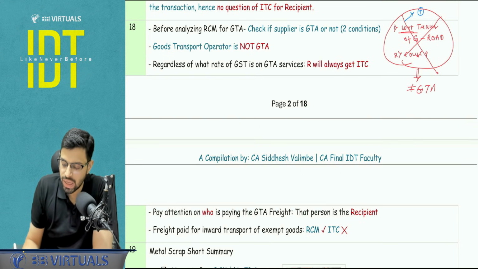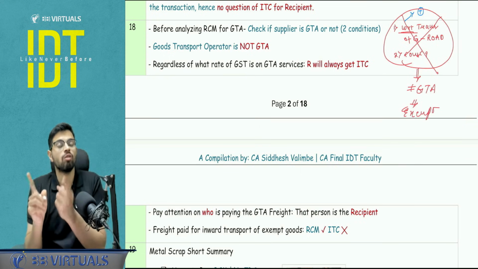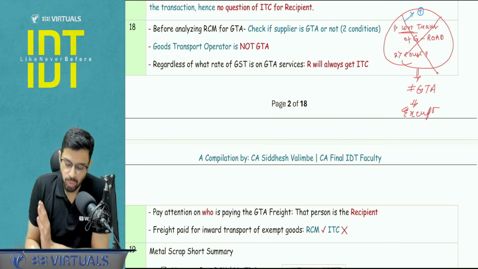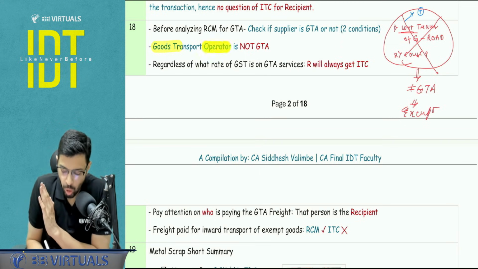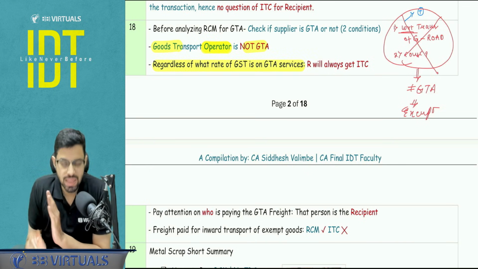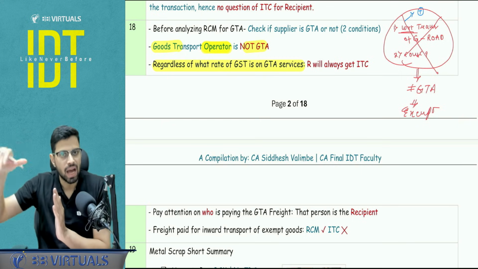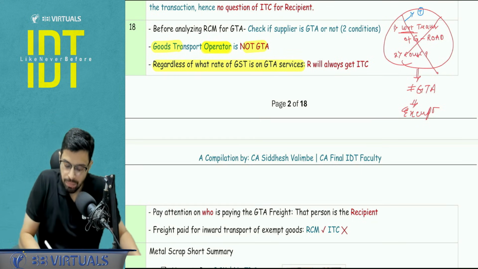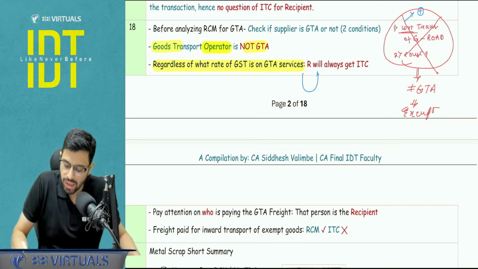If it is not a GTA, the service will be exempt, because the service of transportation of goods by road except GTA and courier is exempt. Yes, just a point to be noted. Goods transport operator is not a GTA. Regardless of what rate of GST is applicable on the GTA service, RCM 5%, FCM 5% or 12%, the recipient is always going to get the ITC.